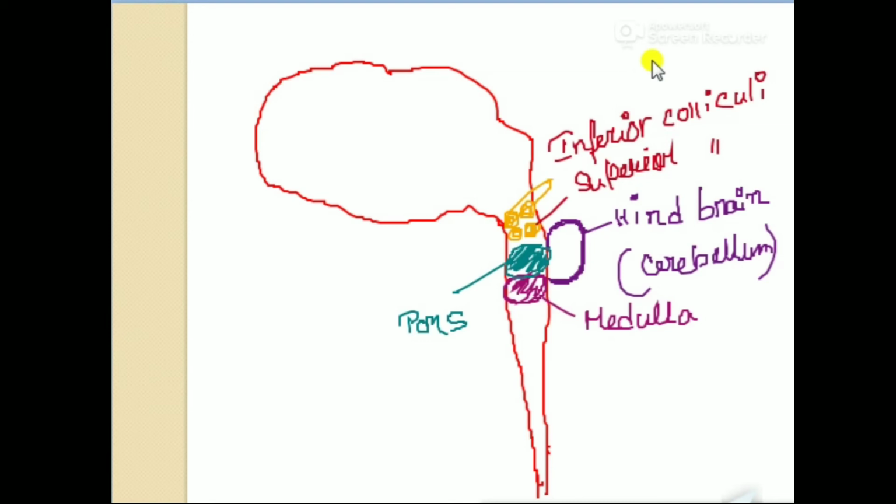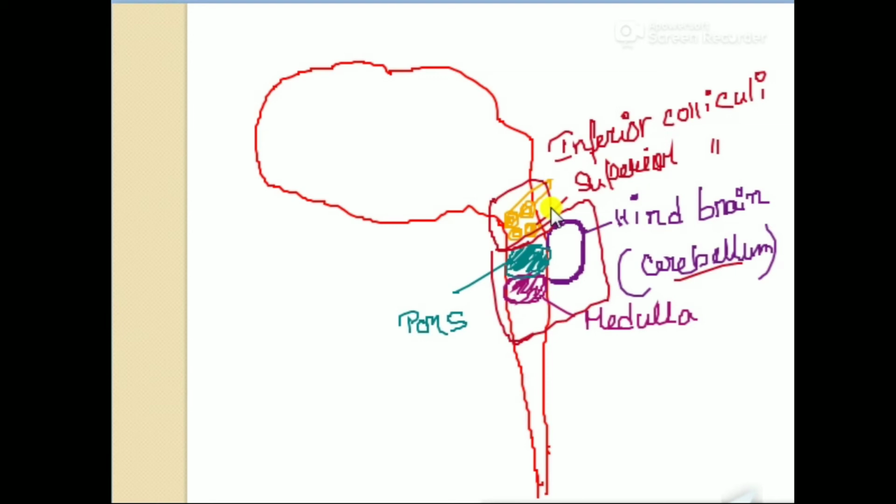This diagram is a rough diagram. Through this diagram, we need to understand the different parts of the brain. This part is the hindbrain part, which contains cerebellum, medulla and pons. This part is the midbrain part, which contains four lobes, two inferior colliculi and two superior colliculi. The upper two lobes are inferior colliculi and the lower two are superior colliculi.